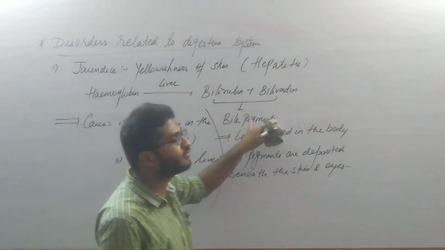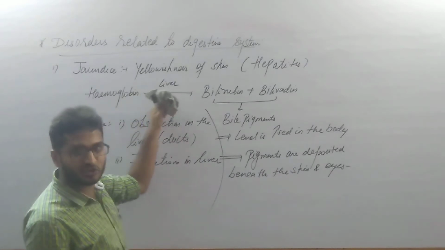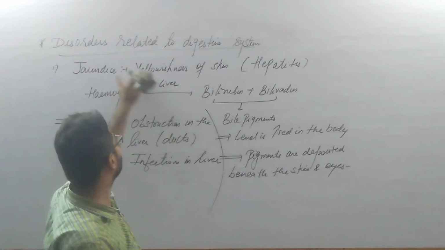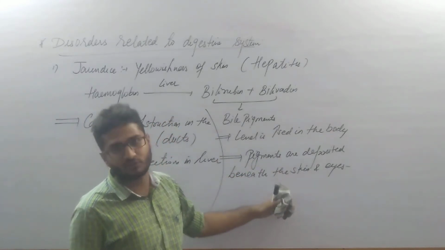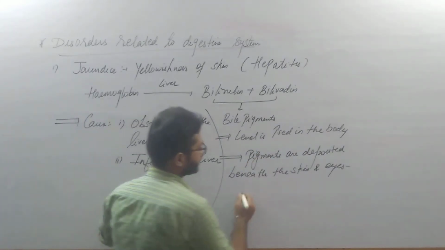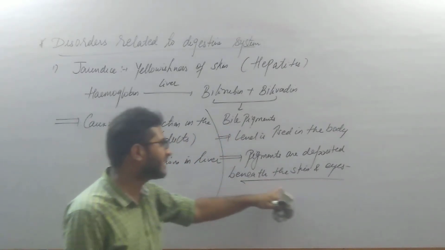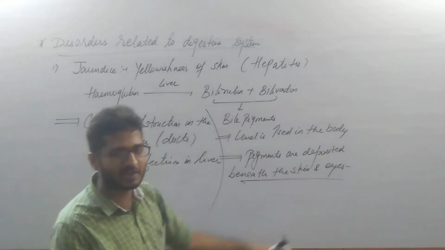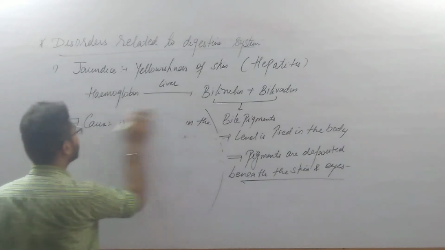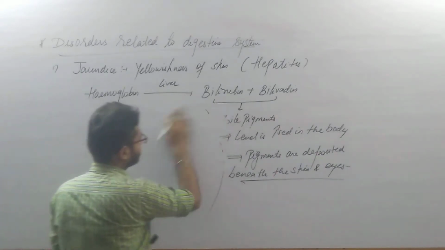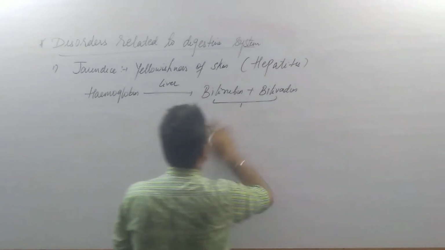The jaundice is because of these bile pigments only. So what we discussed: the cause, the reaction under normal physiological condition as well as in hepatitis or jaundice, and the main symptoms that we observe in case of jaundice, that is deposition of bile pigments beneath the skin as well as eyes. That's why we observe eyes as well as skin are of yellowish or pale yellowish color. Clear? Now the next thing that we have to discuss is indigestion, but we can also discuss a few more symptoms related to jaundice.